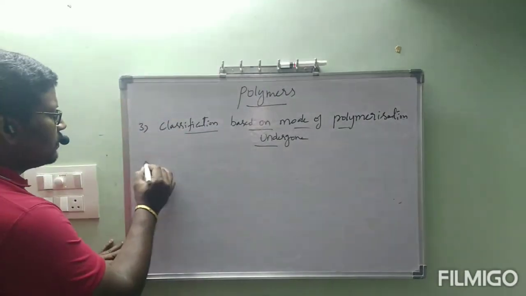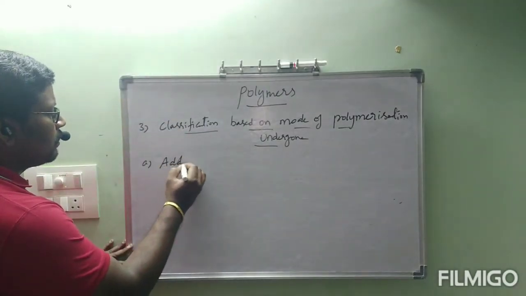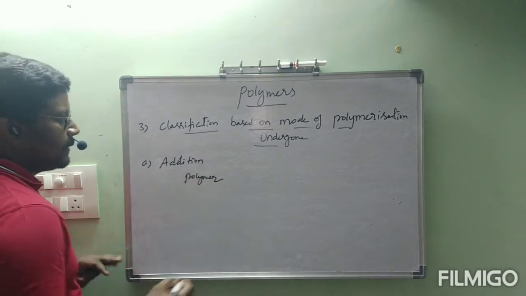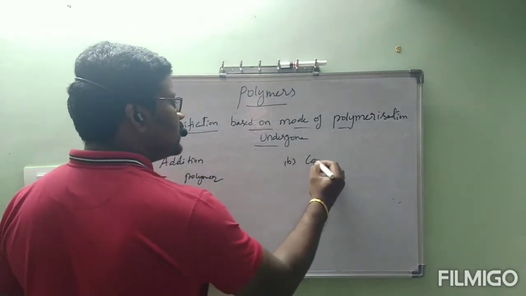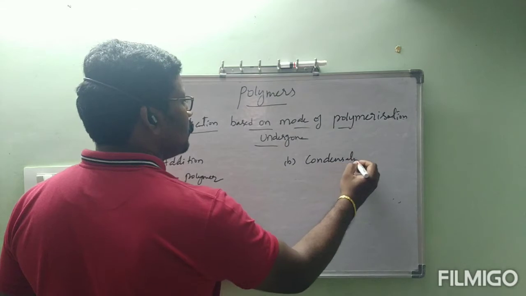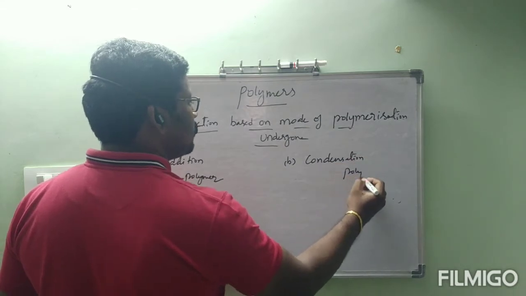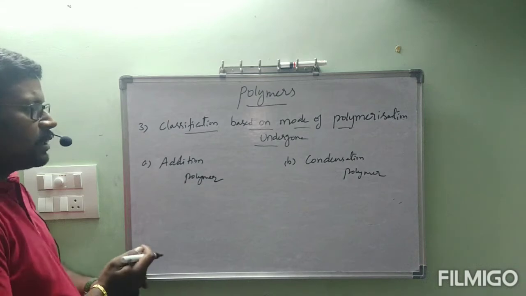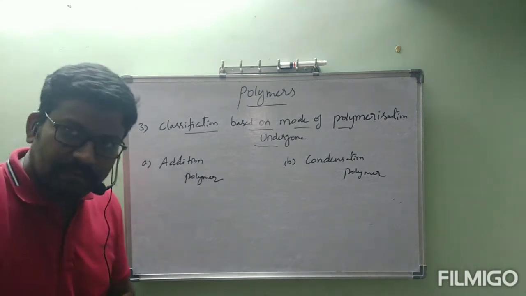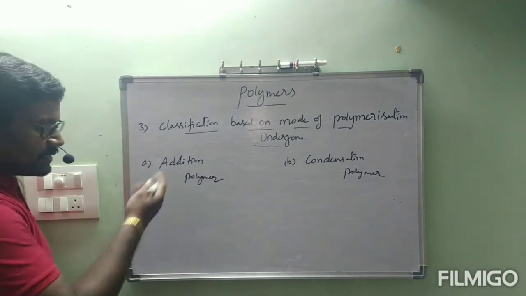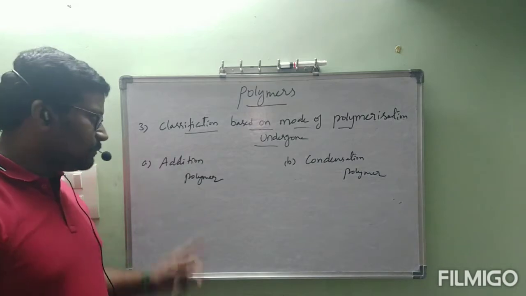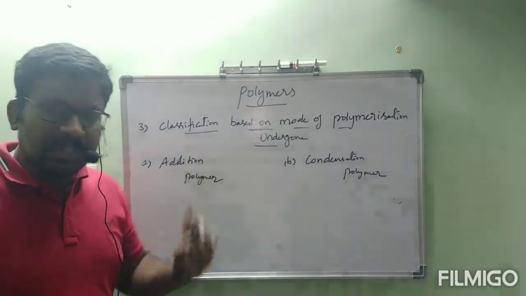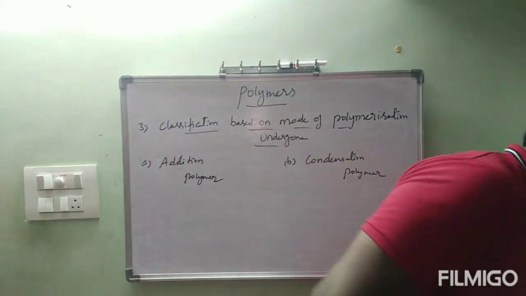First one, A, addition polymer. B, condensation polymer. A, addition polymer, and B, condensation polymer. Simple one, no problem. Simply by seeing the heading itself, we can understand. First, I will go through addition polymer. After that, I will erase and I will write condensation polymer.